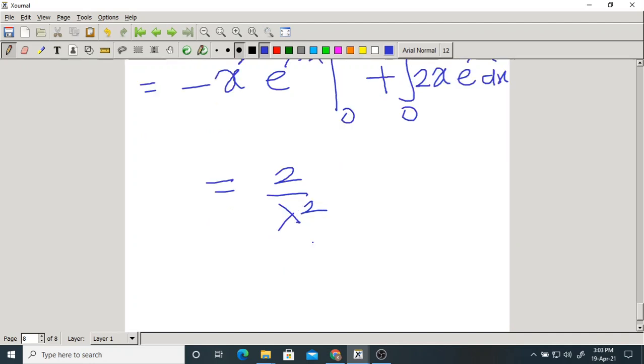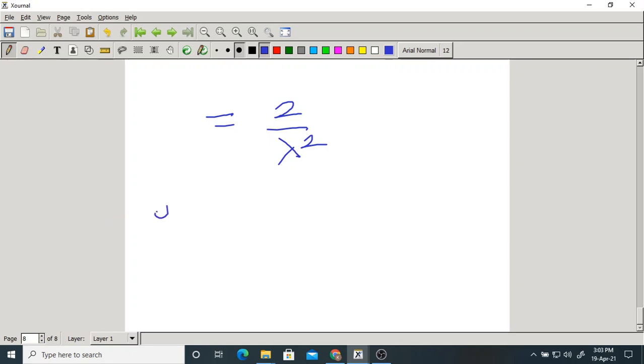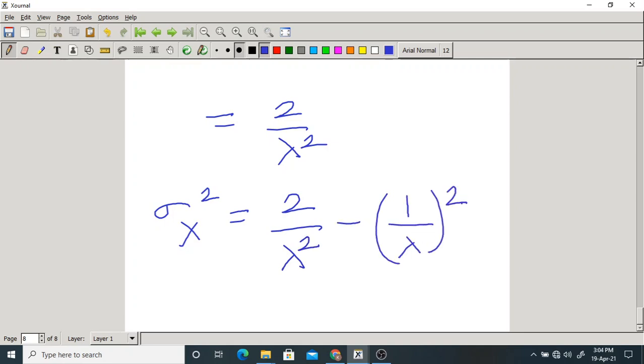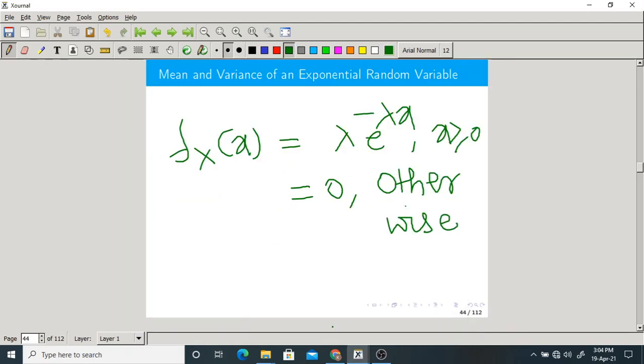Now, what would the variance formula be finally? Sigma x square equal to 2 by lambda square minus mean square. What is the mean? 1 by lambda. So this will be equal to 1 by lambda square. Now here, the mean of this exponential random variable is 1 by lambda, and the variance is 1 by lambda square.